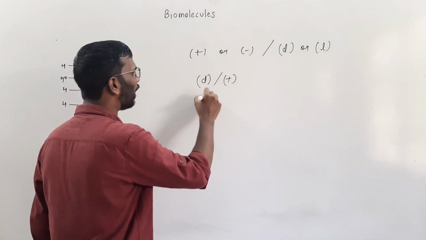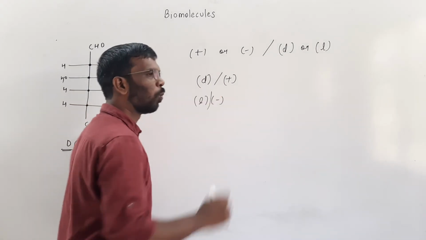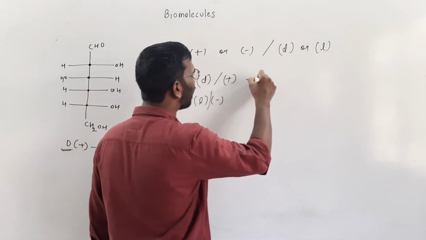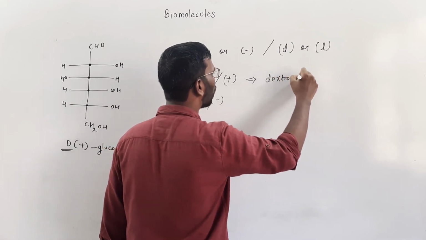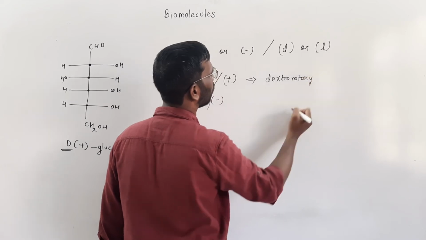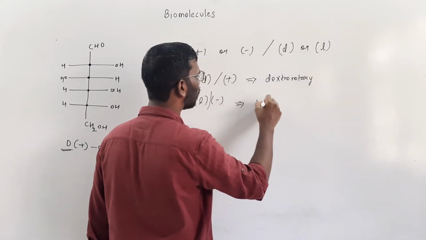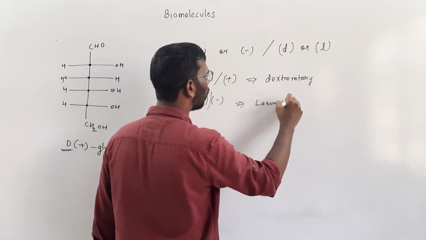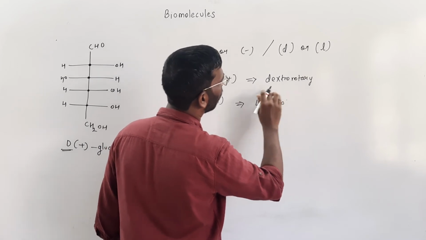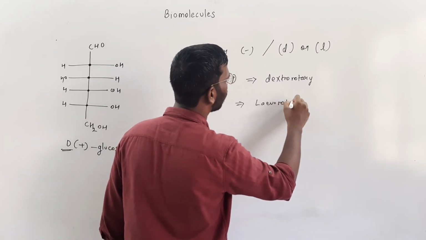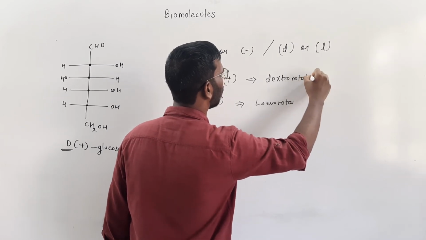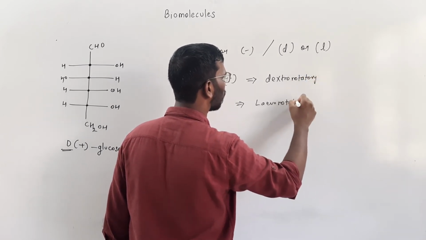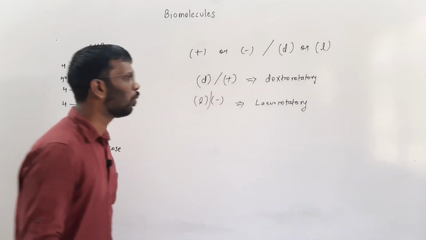Writing small l and minus is one and the same. This is dextrorotatory, and this is levorotatory.